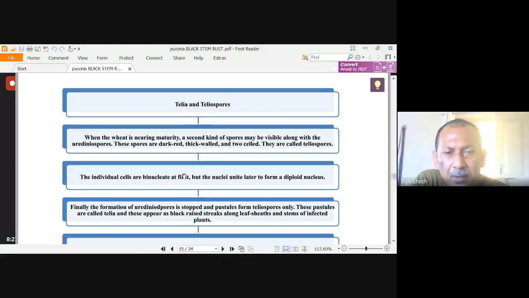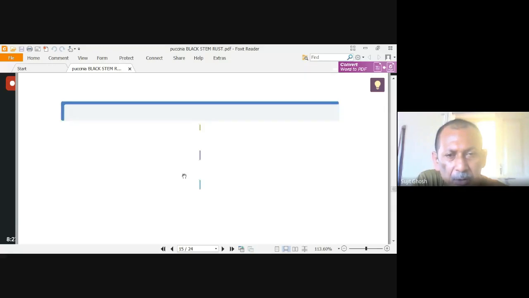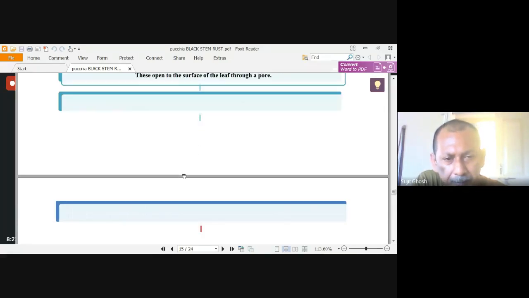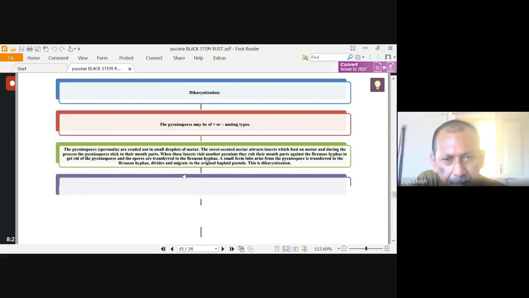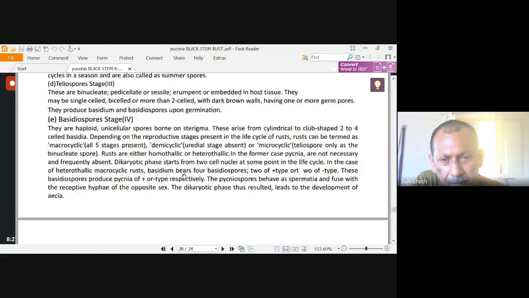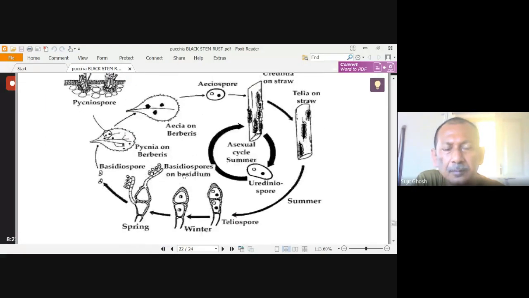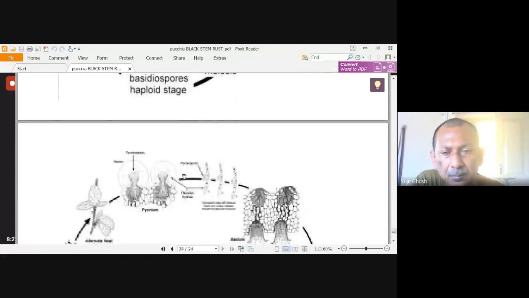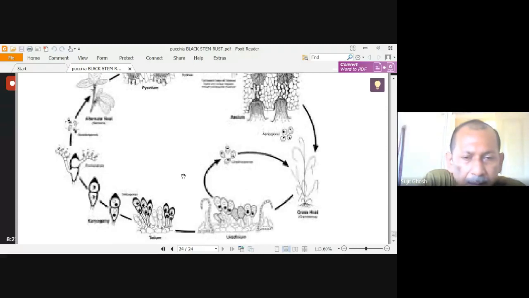Now, if you look at the uredospore and teliospore, this one is uredospore, and this one is the teliospore. If you look, here no partition is there, but here there is a partition. This is a thick-walled spore, means it is an overwintering or oversummering spore.